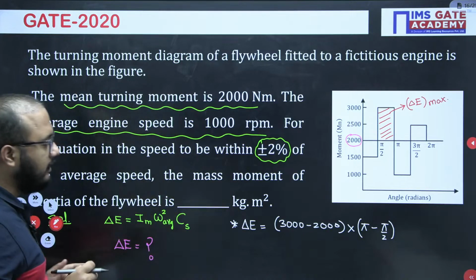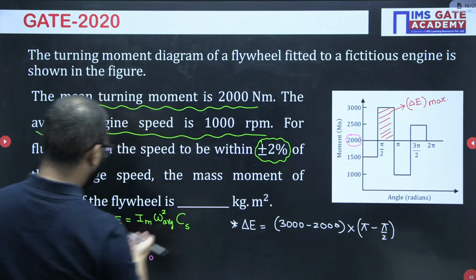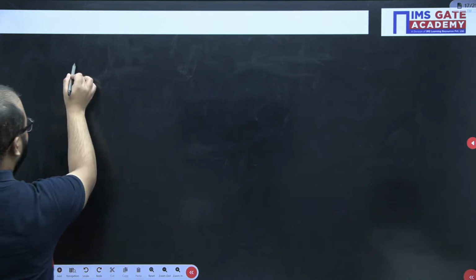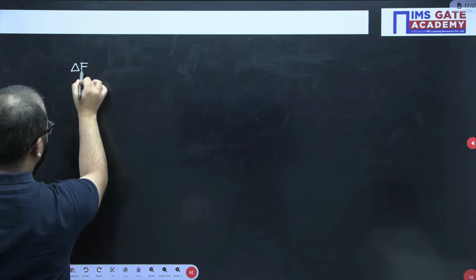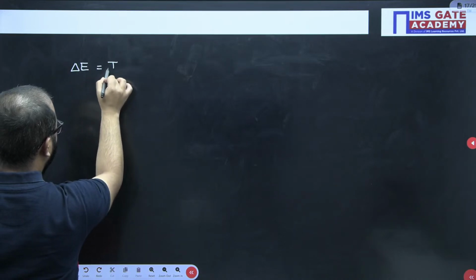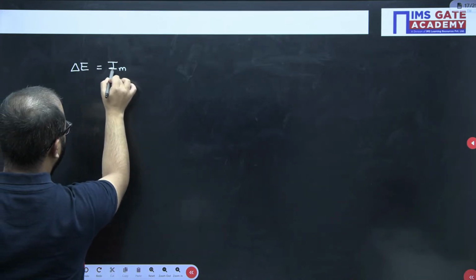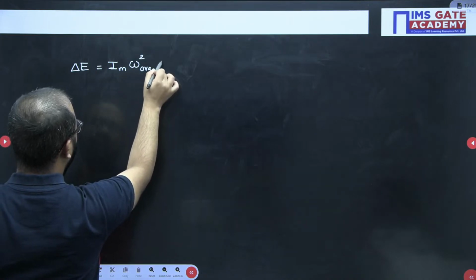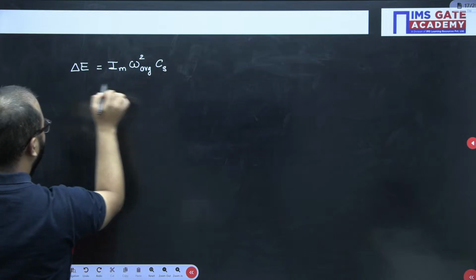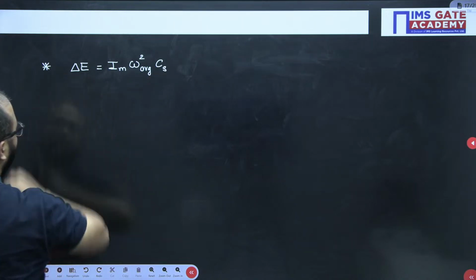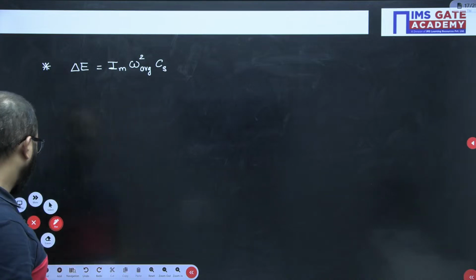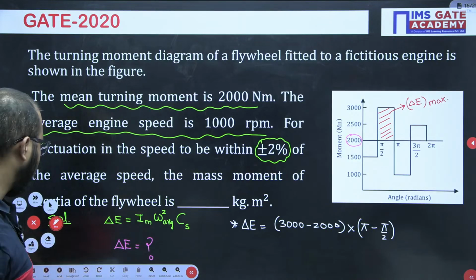So like that we have calculated, use this value equal to this one, and you will get the answer of mass moment of inertia. Is it clear everyone? Put the values here and tell me your answers.